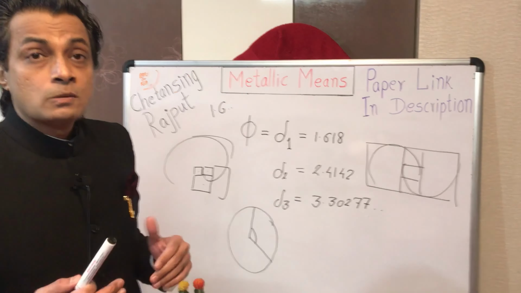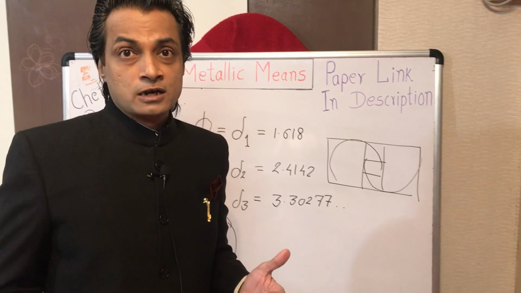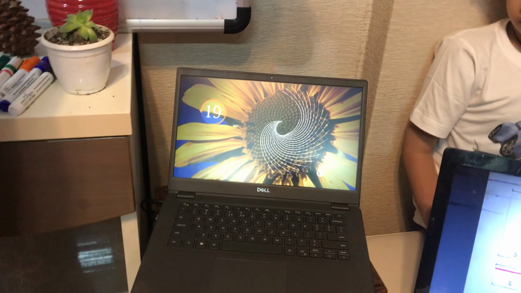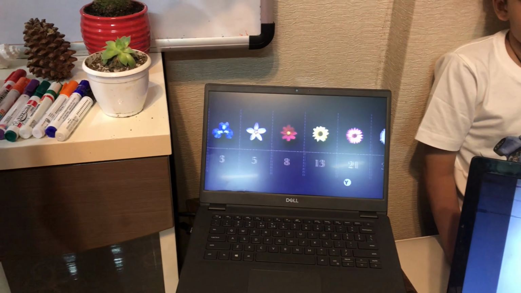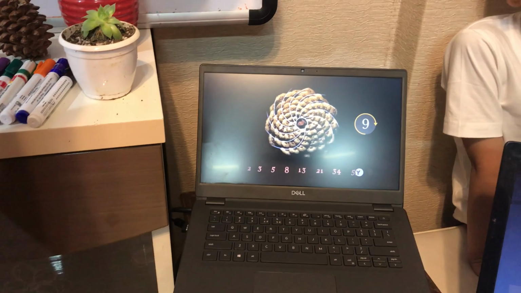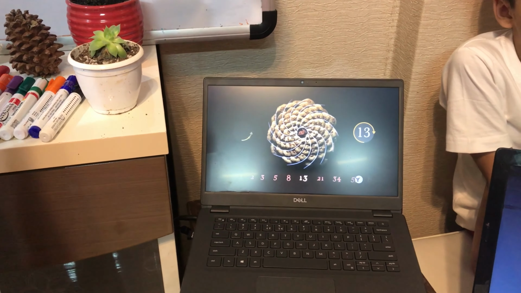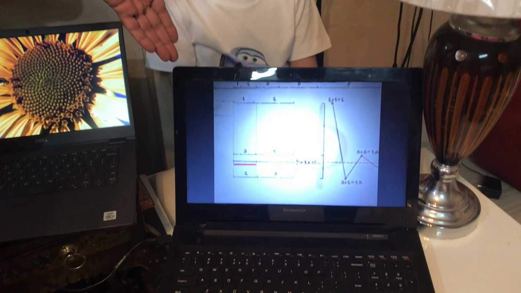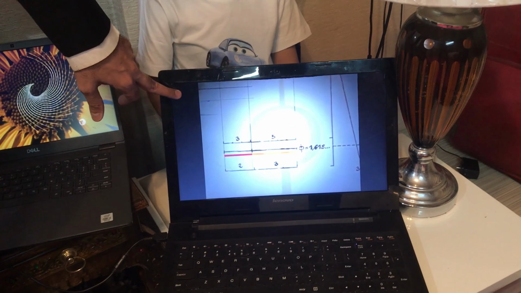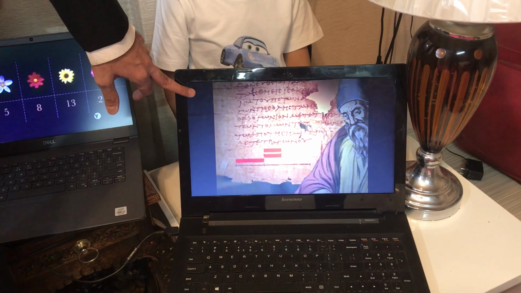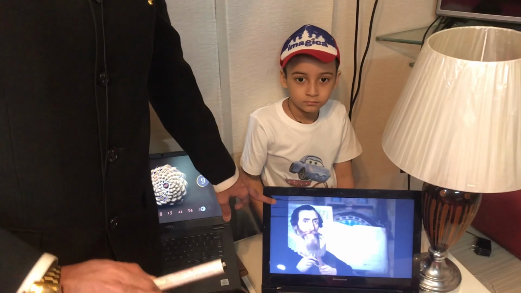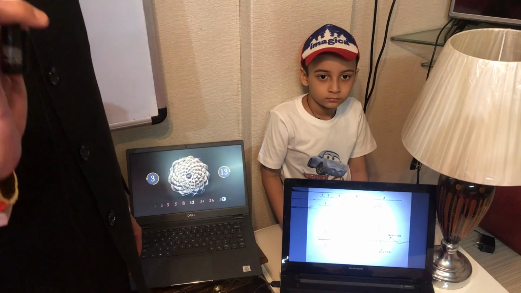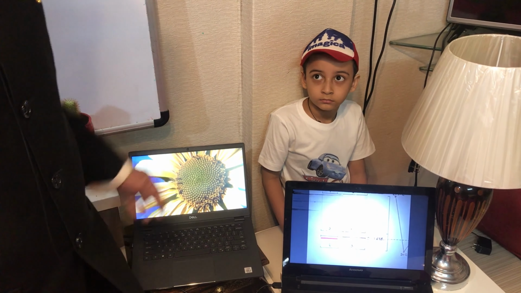Even other botanical formations are resplendent with the golden ratio, like the arrangement of sunflower seeds here, the number of flower petals, or Romanesco broccoli. These things exhibit the golden ratio. The second field, apart from botany, where the precise golden ratio is present is pure mathematics and Euclidean geometry. Apart from these two fields, there are no other domains or disciplines which exhibit the precise golden ratio.